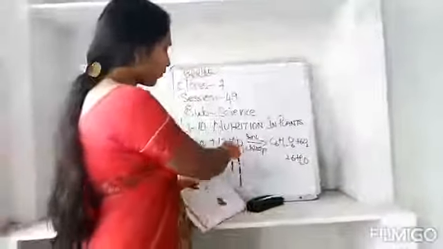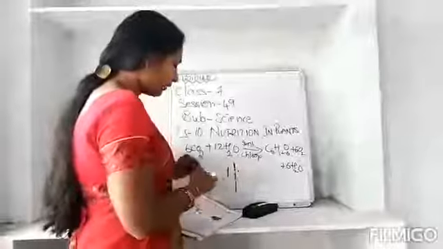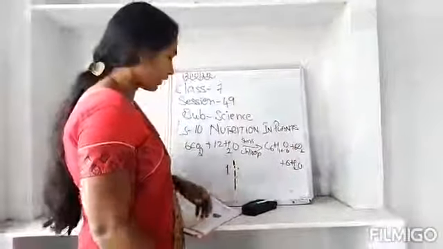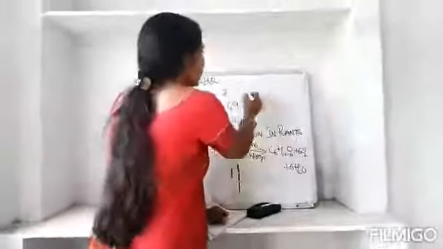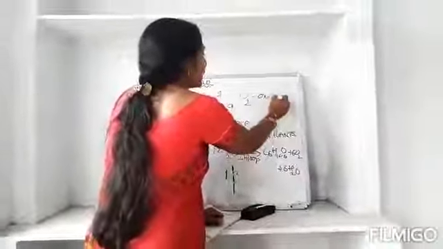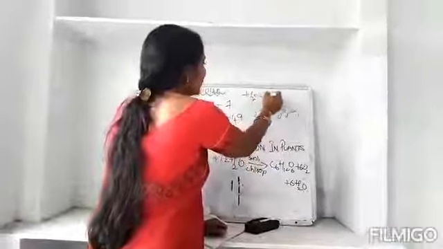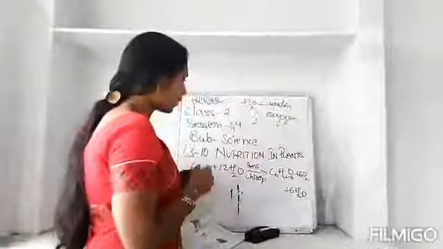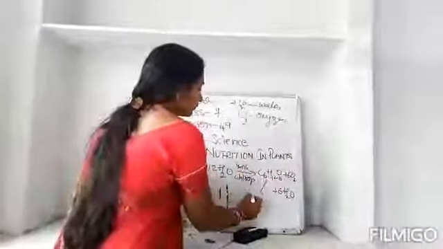Carbon dioxide plus water in presence of sunlight and chlorophyll will give out the glucose, oxygen and water. H2O is the water and this is the oxygen. O2 is the oxygen. H2O is the water. And C6H12O6 is the glucose.